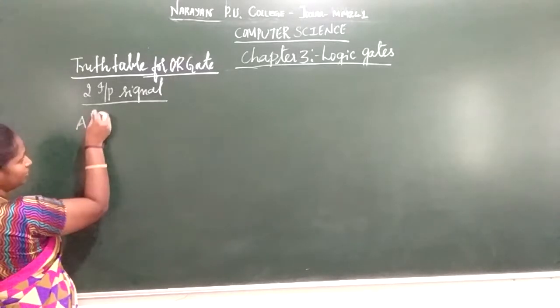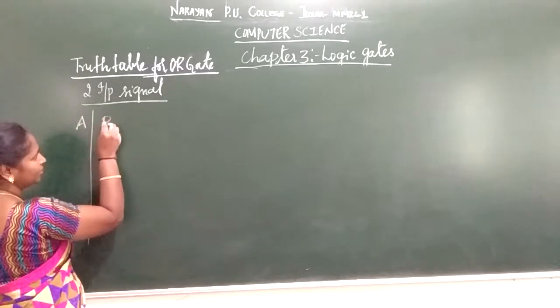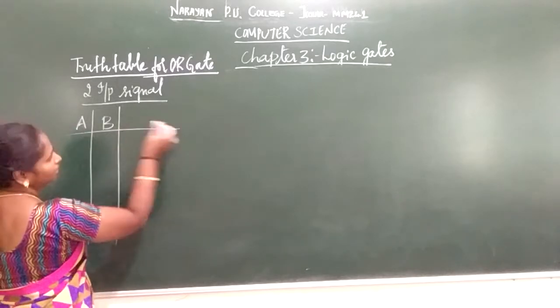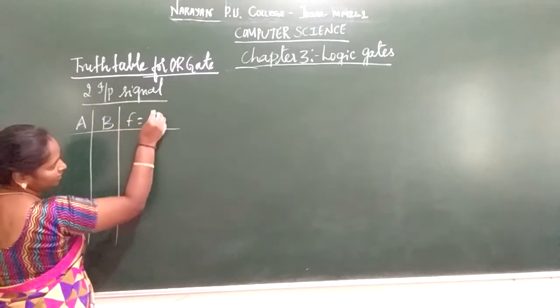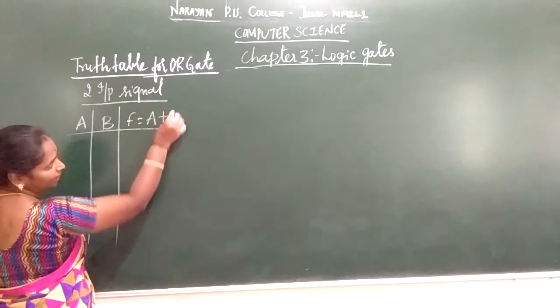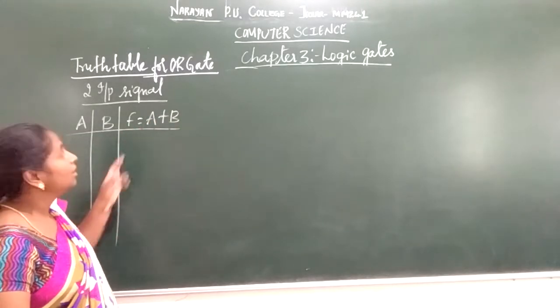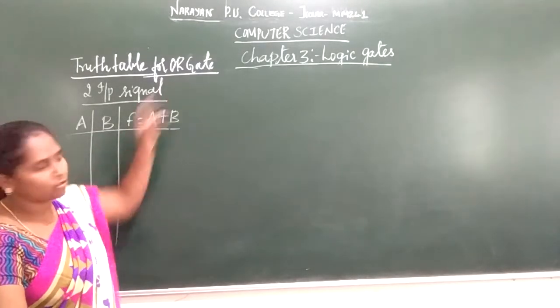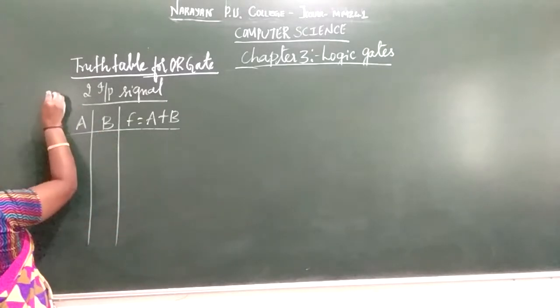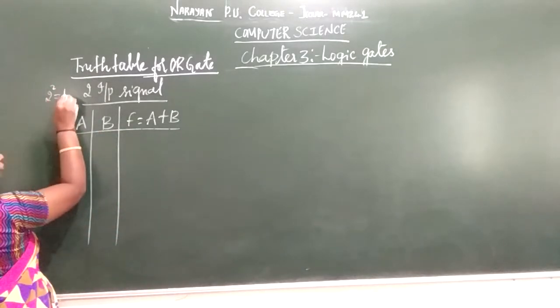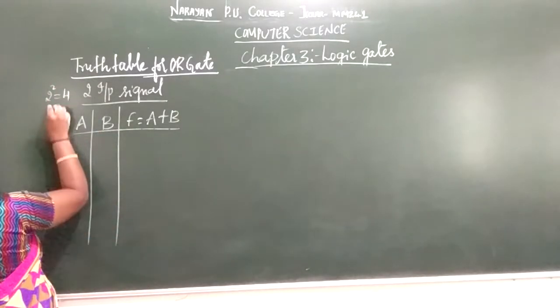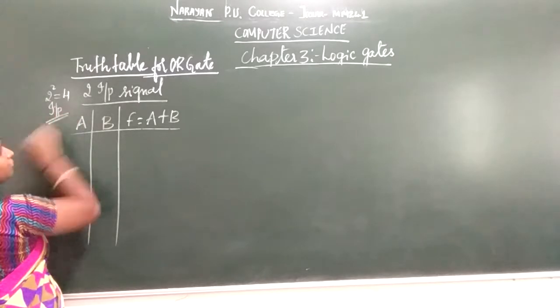A is one input signal, the second one is B. So the result is nothing but, as I have already said, the symbol used for your OR gate is A plus B. It is not going to perform an arithmetic or addition operation. It is going to perform a logical OR operation. So 2 input signals means 2 squared, which is 4 possible ways of inputting.